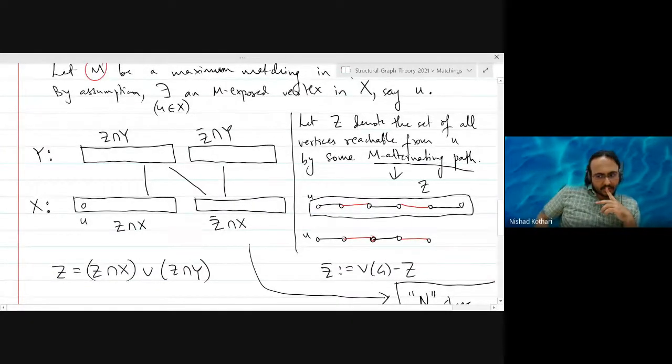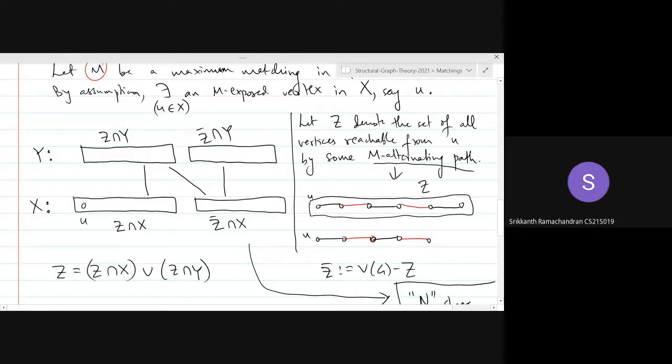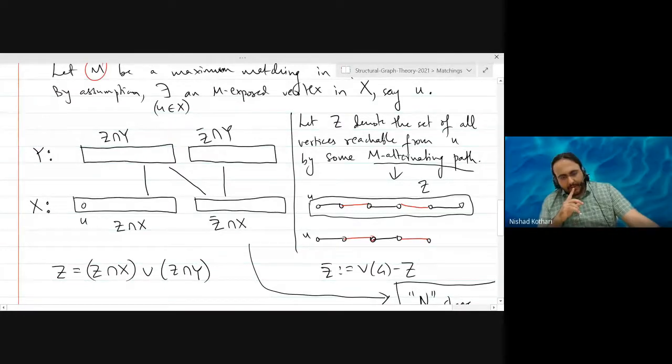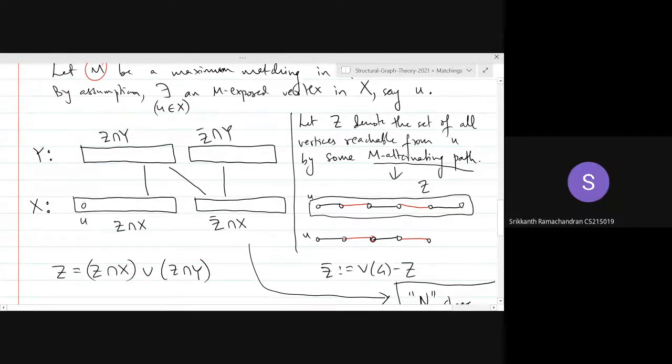So what's next we need to show? We need to show that if the set Z intersection X has exactly, let's say, 5 vertices, then the set Z intersection Y will have exactly 4 vertices. How do we show that? Anyone? So none of the edges from Z intersection Y to Z bar intersection X can be part of the matching. Why? Otherwise you get an augmenting path.